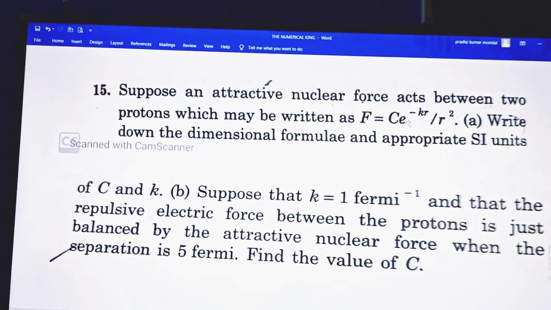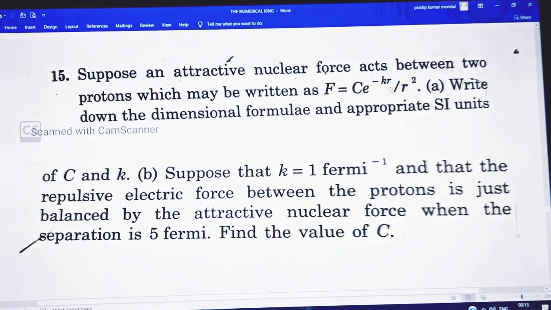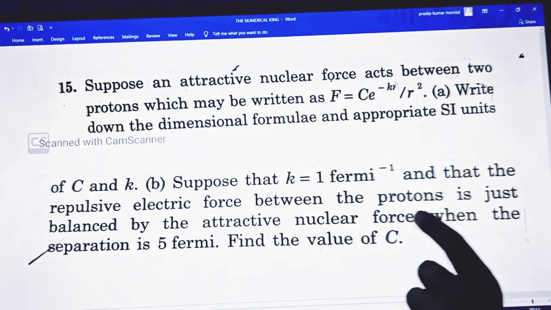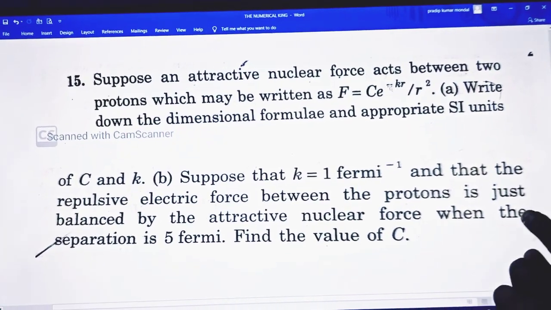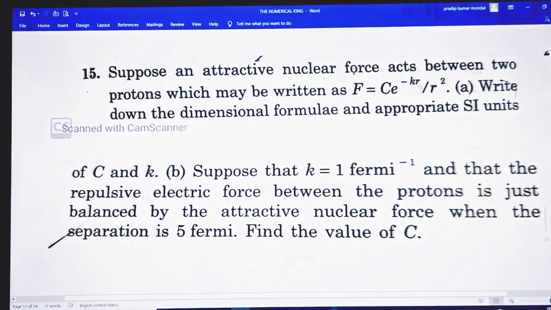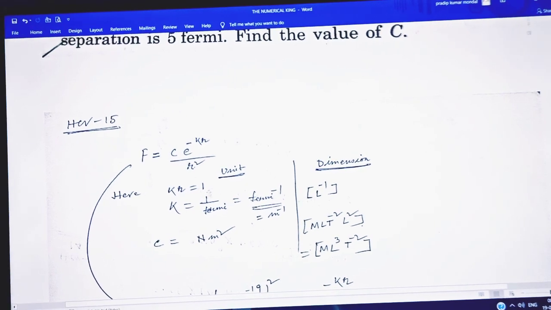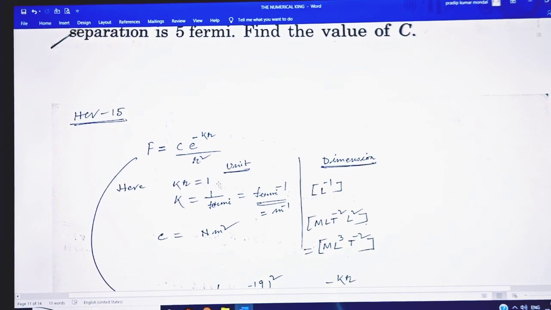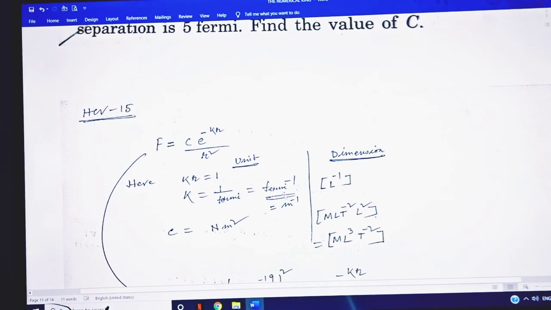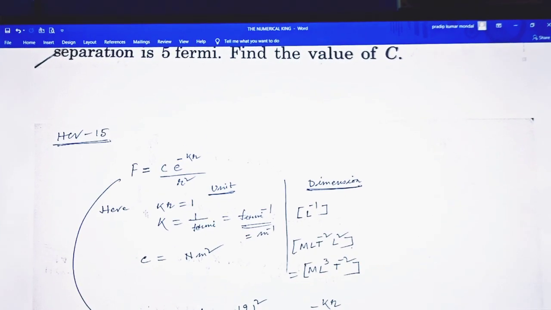See here, this is an exponential function, and the exponent always has to be a unitless physical quantity. So kappa r equals 1, or kappa equals 1 by r. R means Fermi here. So Fermi inverse or meter inverse is the unit of kappa.